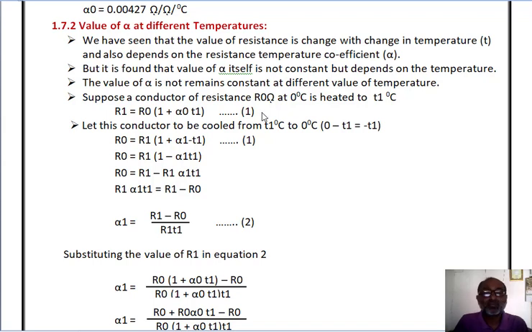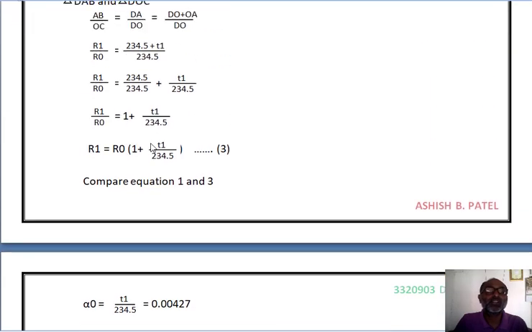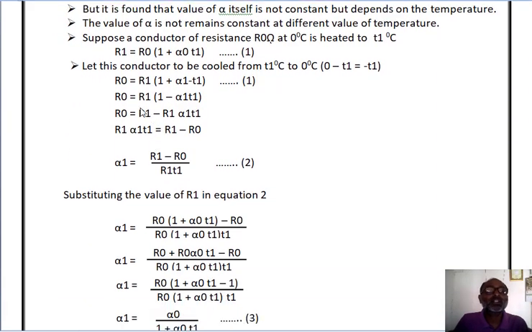Already we have proved it. Now let this conductor be cooled from T1 degree centigrade to 0 degree centigrade. That means it is reversed. So the variation of temperature becomes final temperature minus initial temperature, so 0 minus T1 is equal to minus T1. So here we can find R0 is equal to R1 in bracket 1 plus alpha 1 into minus T1. So R0 is equal to R1 in bracket 1 minus alpha 1 T1.